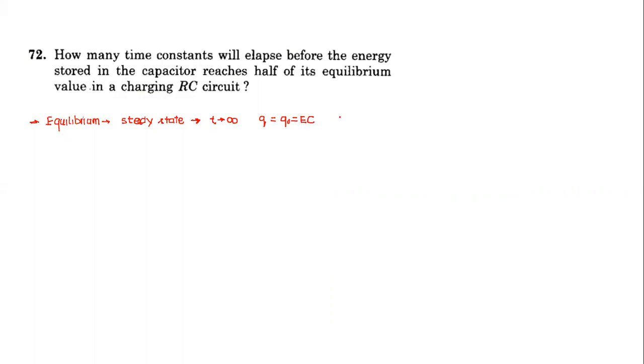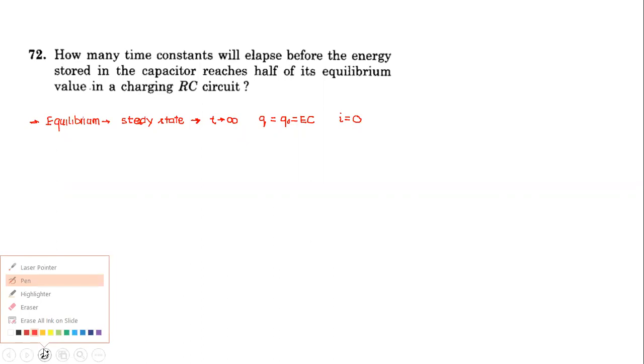In steady state, what will be the current here, Ashray? Zero, sir. So in steady state, things are not changing with time: t tends to infinity, Q is equal to Q naught, which is EC, and current I is 0. That's a steady state. Kathy, was it difficult? Keep in mind that when we talk about steady state, it has a particular meaning. The context may change, but the meaning remains the same.